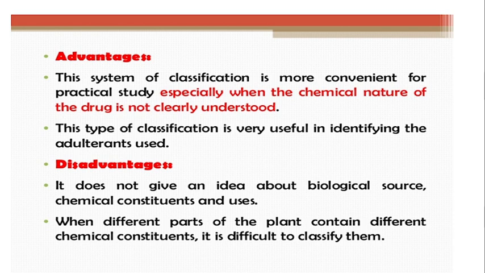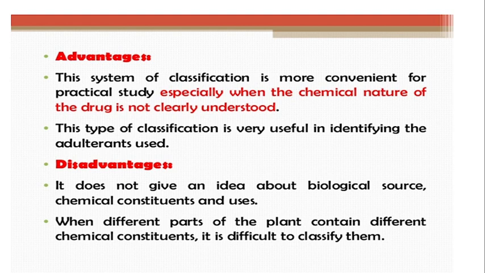That we cannot understand from this classification. Only the morphology of that particular part we will know, but we don't know about the biological source, chemical constituent and uses.